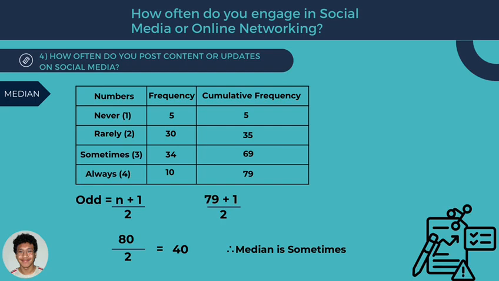79 is an odd number, so you must use the equation n plus 1 divided by 2. Put that in the equation: 79 plus 1 divided by 2, you will get 80 divided by 2 equals 40. As you can see, 35 is the maximum cumulative frequency for rarely, so rarely cannot be the median. But for sometimes, the maximum cumulative frequency is 69, so you can say that the median is sometimes.